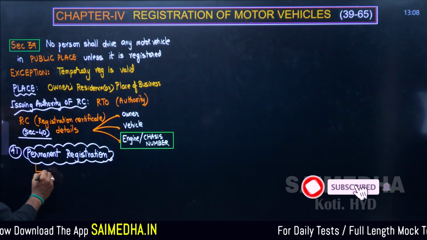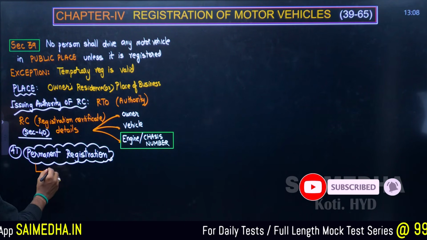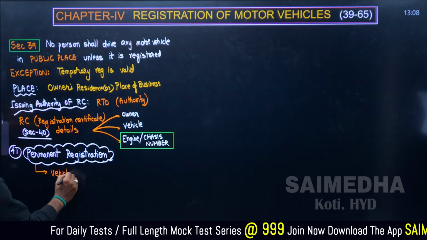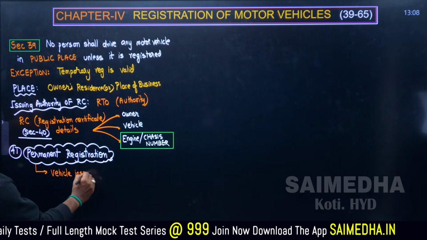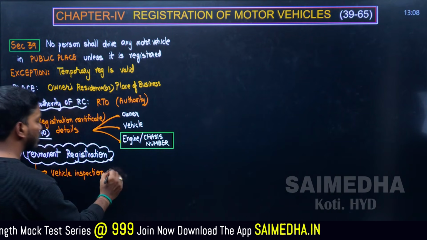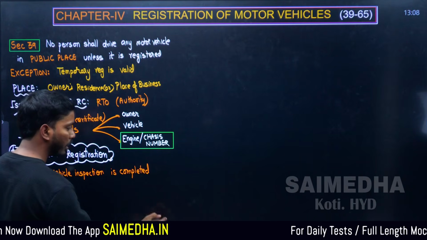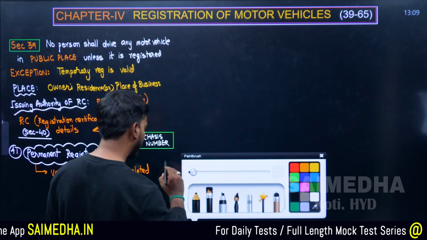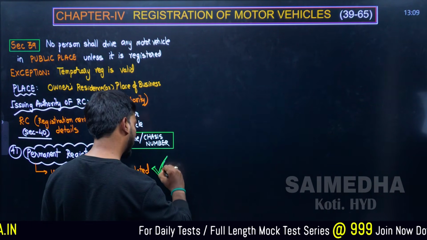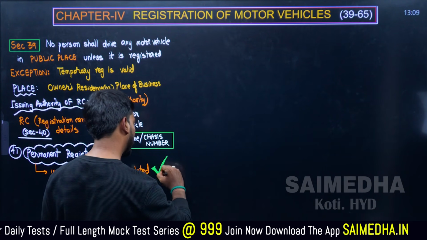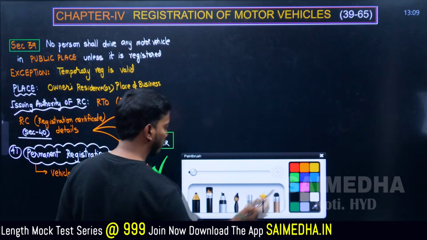So here in the permanent registration, we can point out number 1: you are going to be getting it based on the vehicle inspection. After the vehicle inspection is completed and it is passed, you can put it like this: vehicle inspection is completed and yes, it's passed. Everything is good.